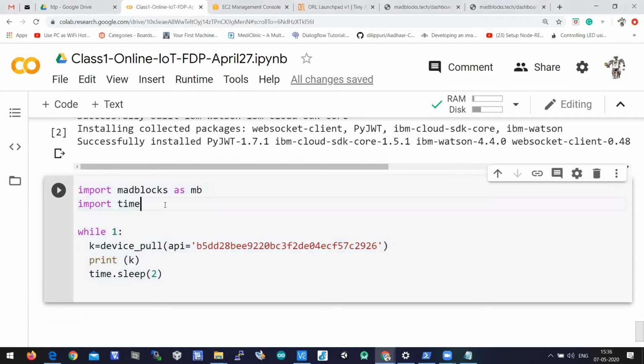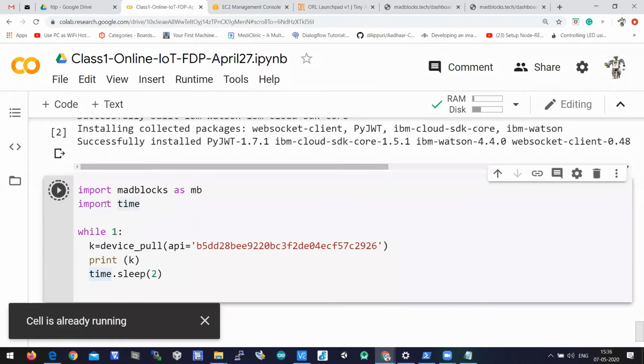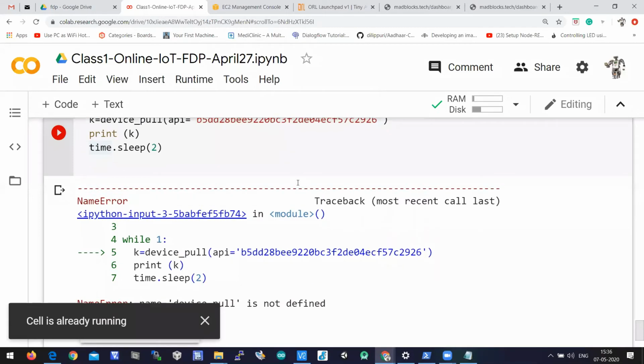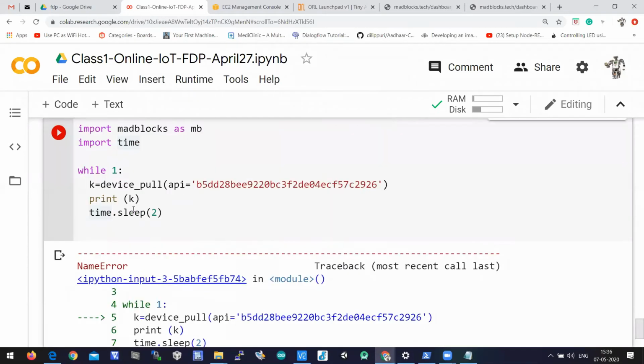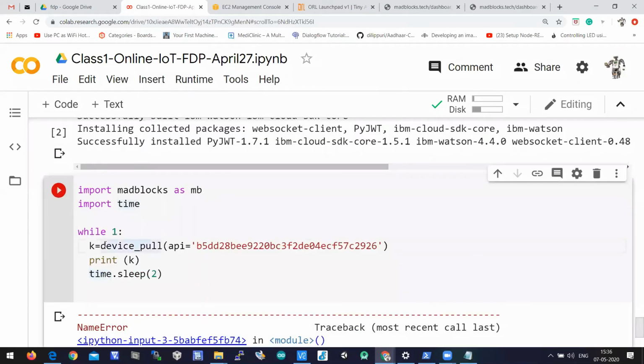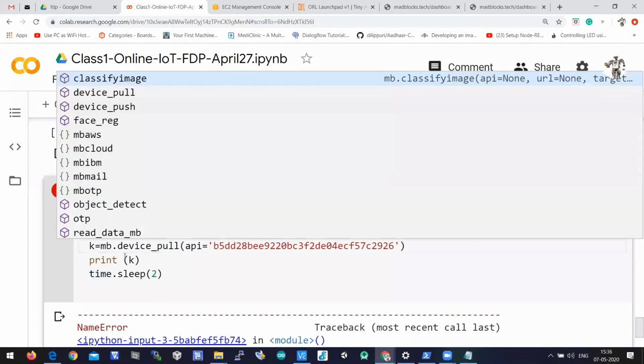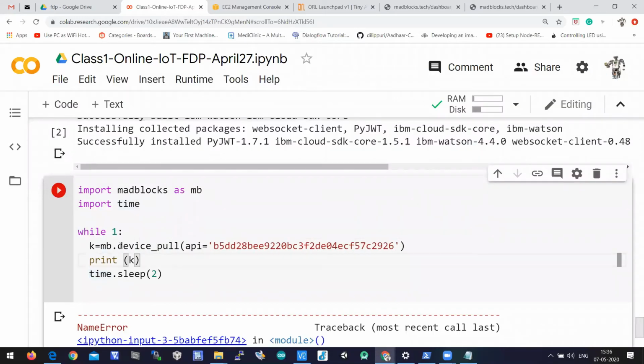Now I'll run this program. It's simple. We have to import the packages and then run an infinite loop. Since it is an infinite loop, for every 2 seconds it keeps pulling the data. I'm running this. Sorry, sir, device_pull is part of matblocks, so we need to write MB.device_pull.